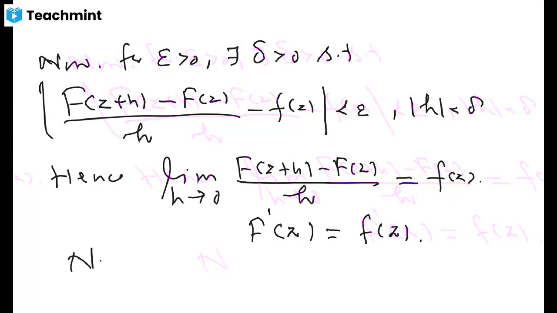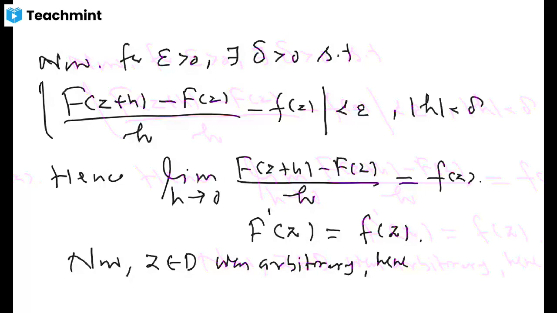Now z was chosen to be an arbitrary point in D, and we found that at this arbitrary point, the derivative of the capital F is equal to small f of z for each z. And clearly, this is differentiable at each point of this domain D, hence it is an analytic function also. And this is the proof of this theorem.